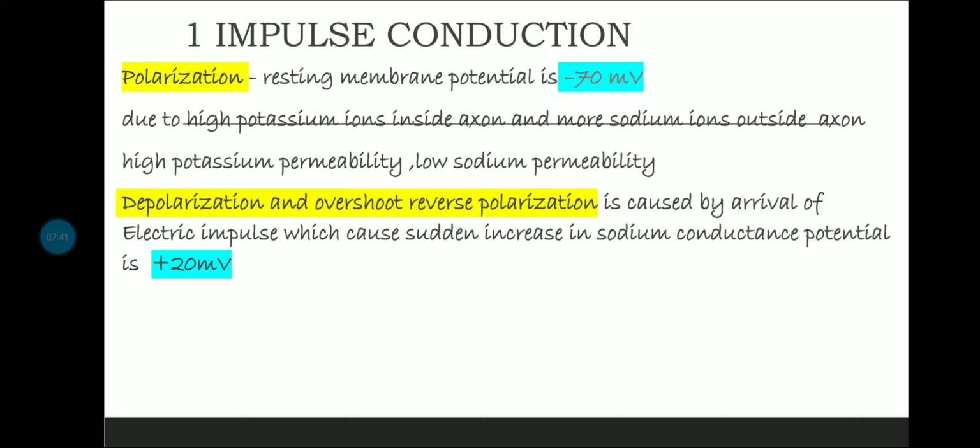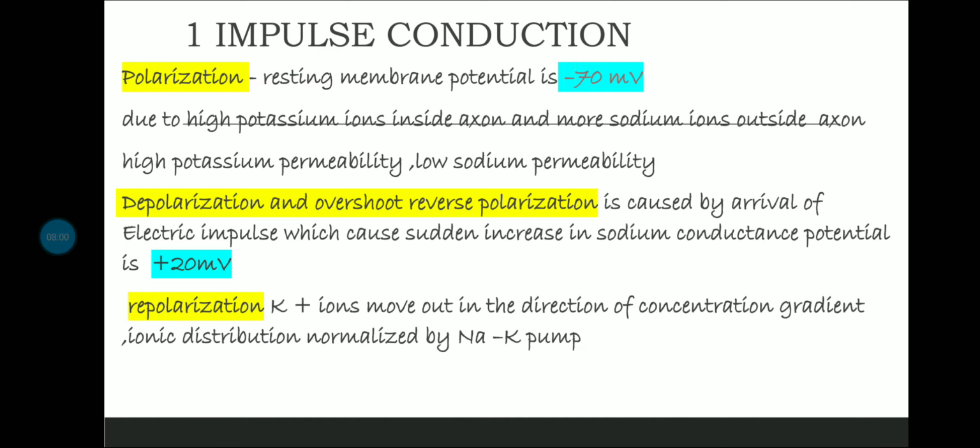Okay, so what is it caused by? When an electric impulse arrives, जैसे ही कोई electric impulse आती है, उससे क्या होता है, sudden increase in sodium conductance potential. So suddenly sodium की जो conductance है, उसकी जो permeability है, it increases. Okay, and plus 20 millivolt हो जाता है potential in this case. We'll understand this again with a diagram, don't worry. So just go through the theory once.